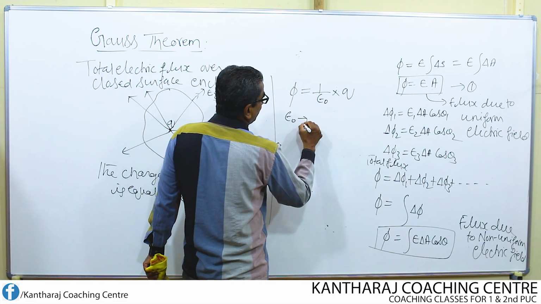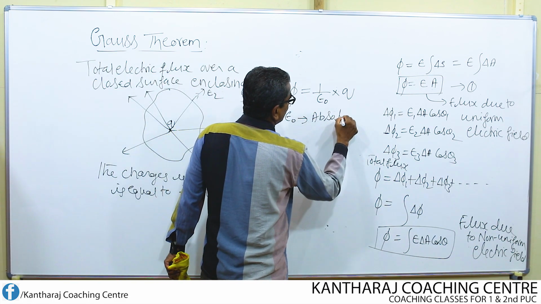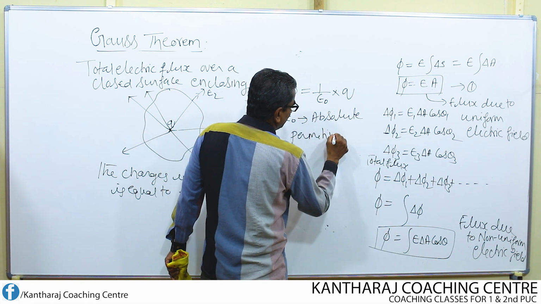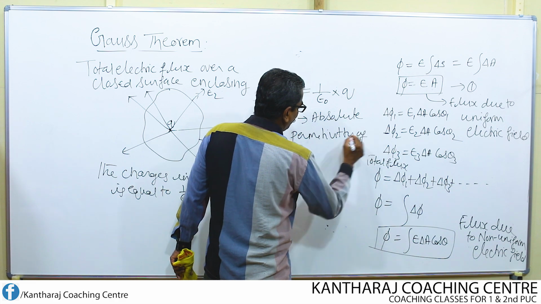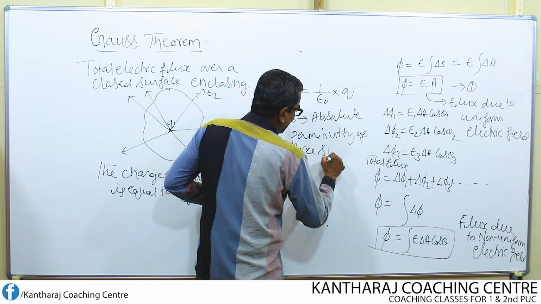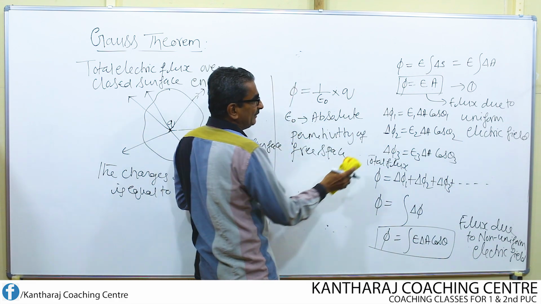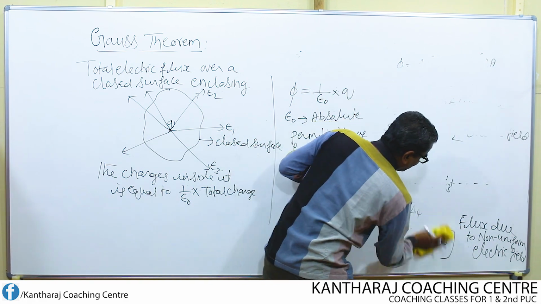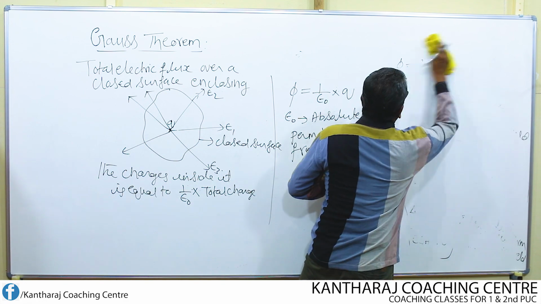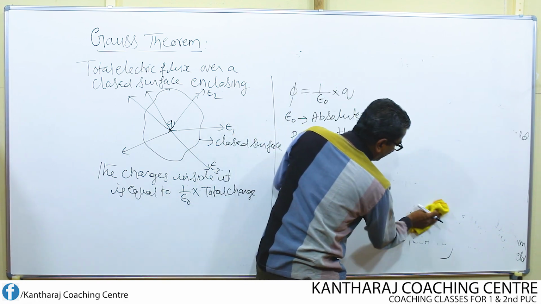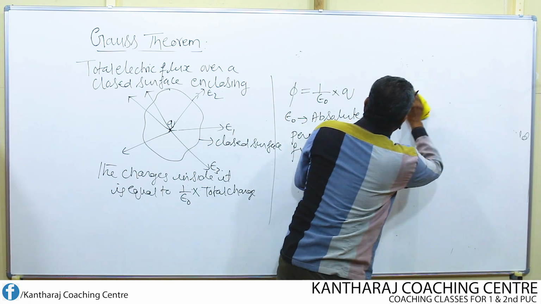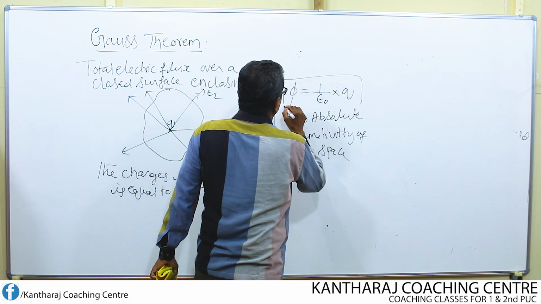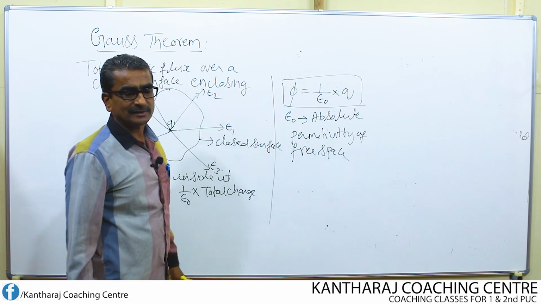It is nothing but the absolute permittivity of free space, because we have kept this charge in free space, remember. So the charge is kept in free space, therefore I make use of the word epsilon naught. So this is the mathematical form of the Gauss theorem.